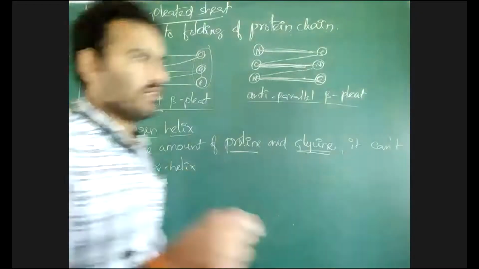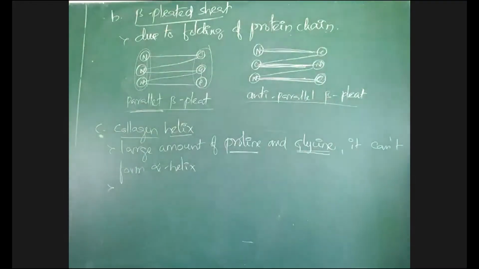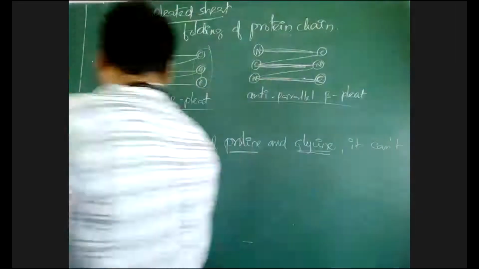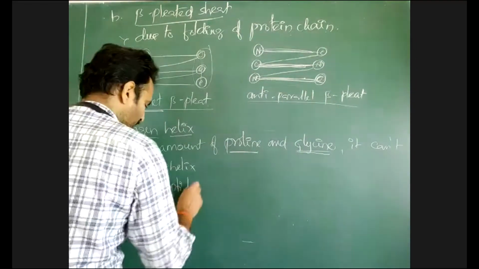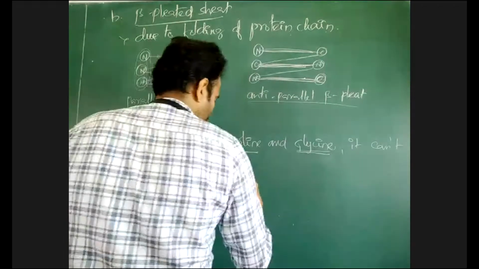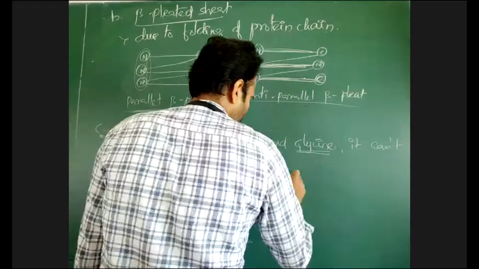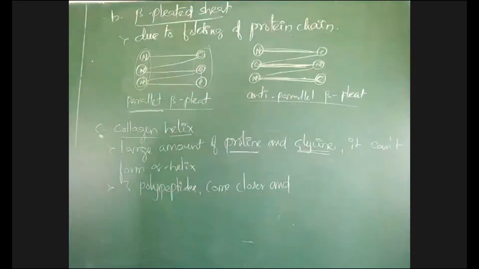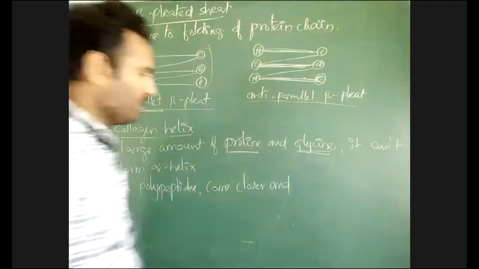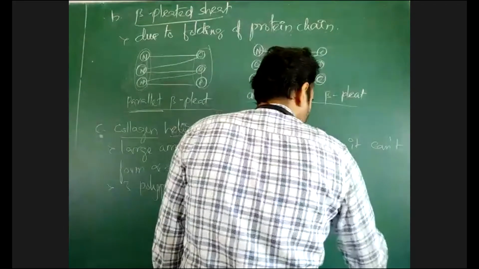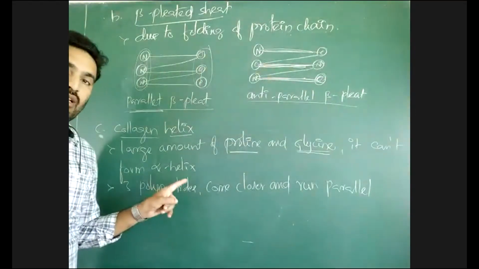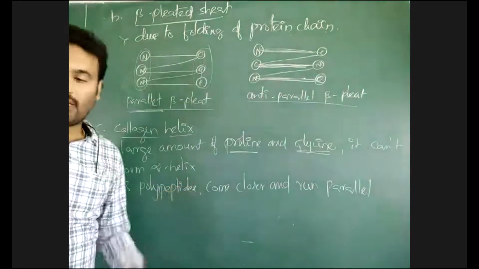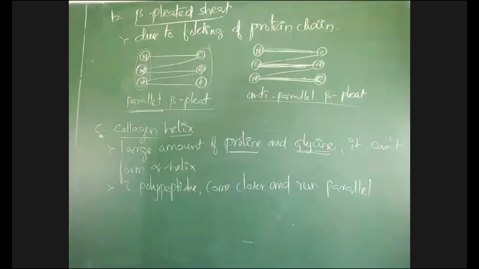They come closer, they are attached to each other. Three polypeptides, not one, are coming parallel and they run all together in a right-handed superhelix.